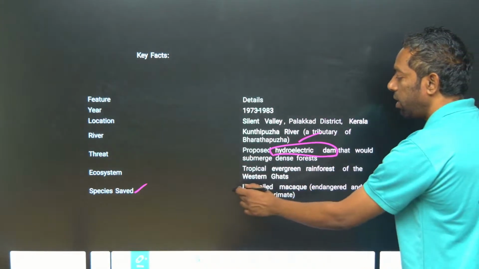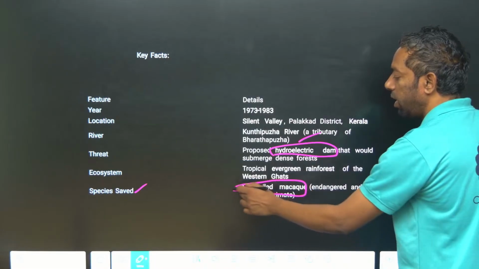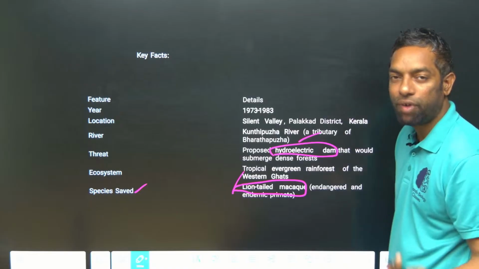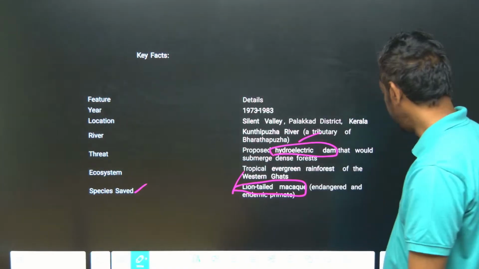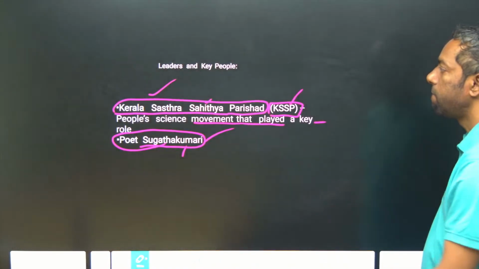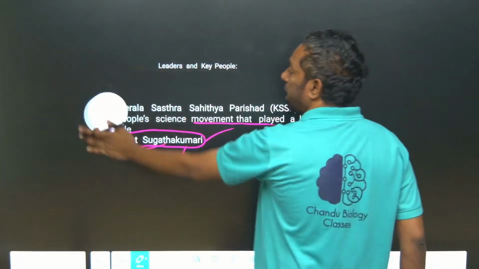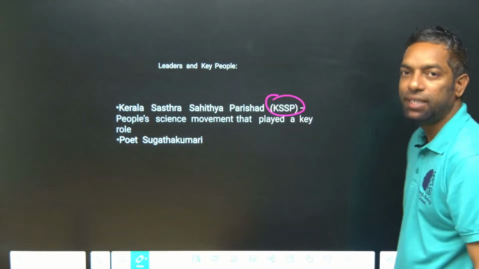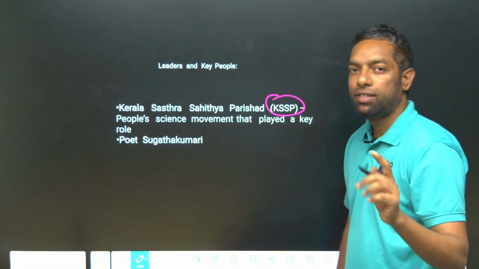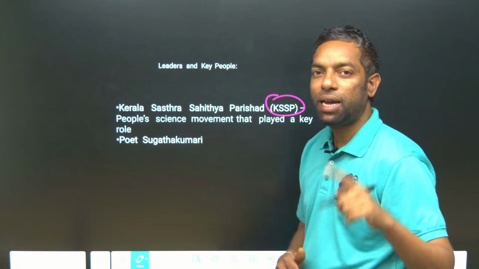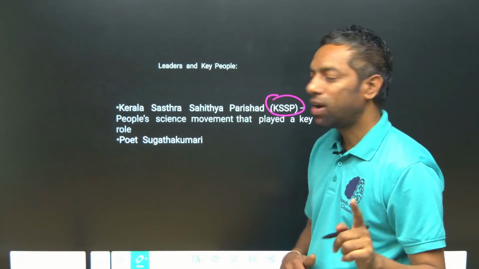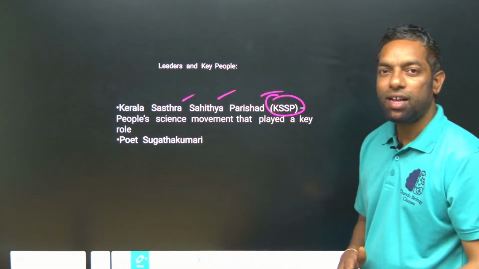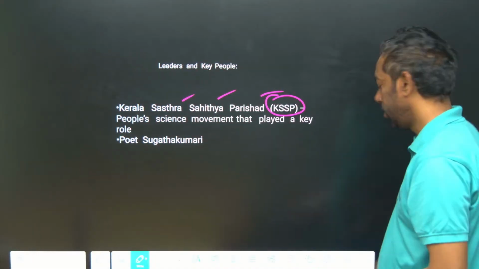The species protected was the lion-tailed macaque in the Silent Valley river. Who is the leader here? It is an NGO, KSSP. The Silent Valley movement was supported by an NGO, a non-governmental organization, Kerala Sastra Sahitya Parishad.